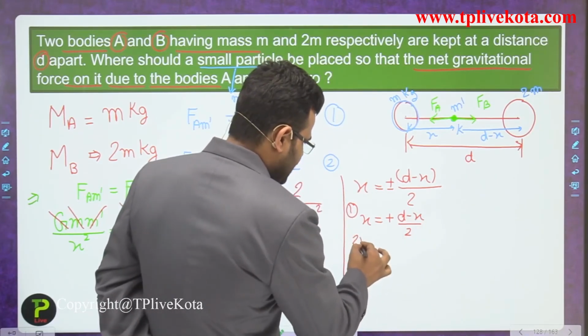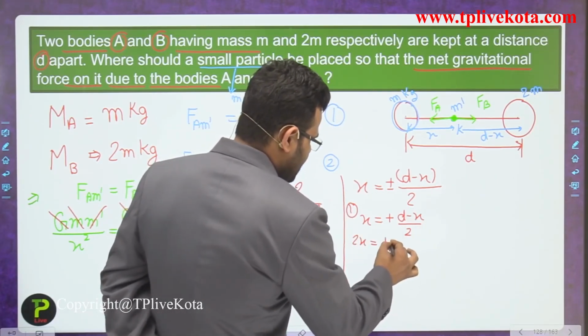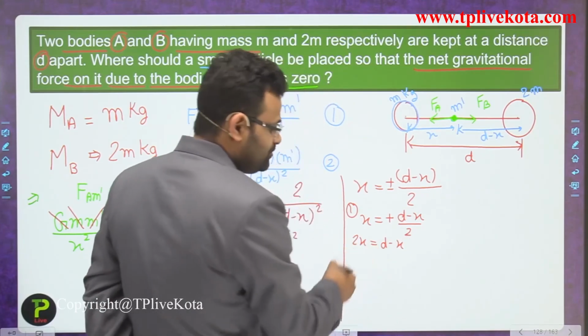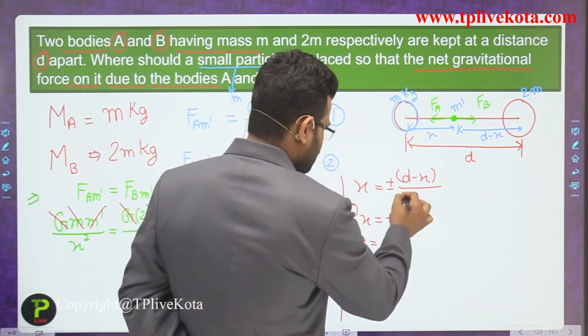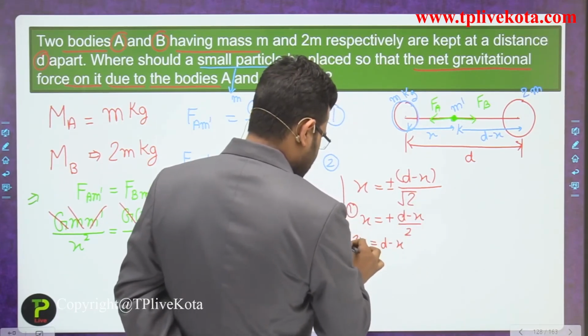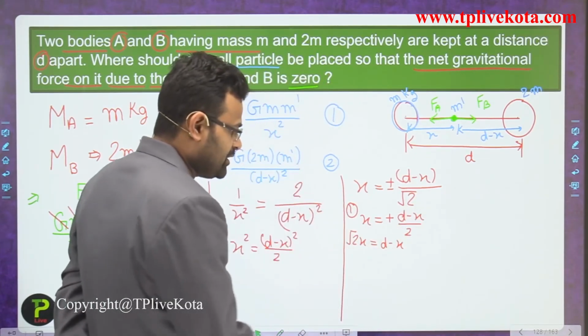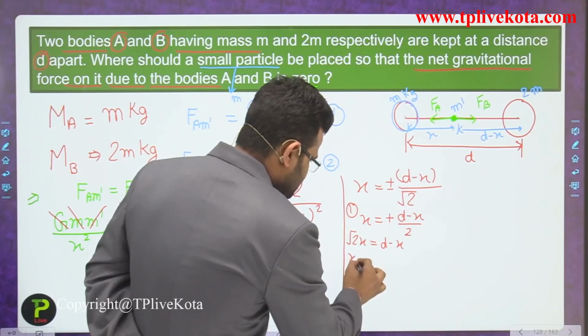So root 2 x is equivalent to d minus x. It is not 2, it is root 2. When x comes to that side, it becomes positive.